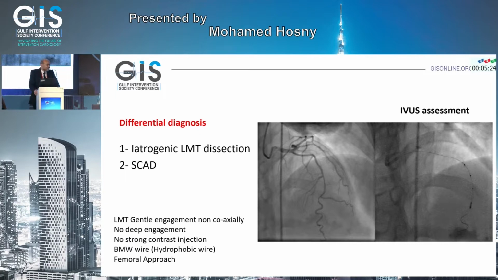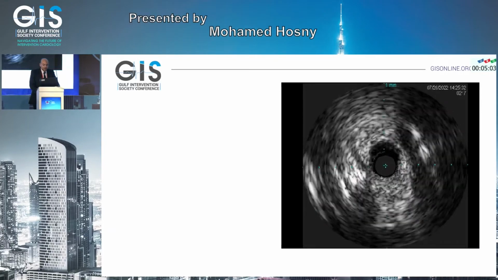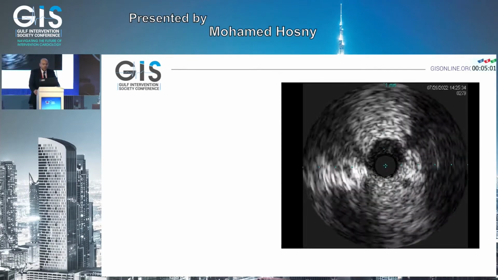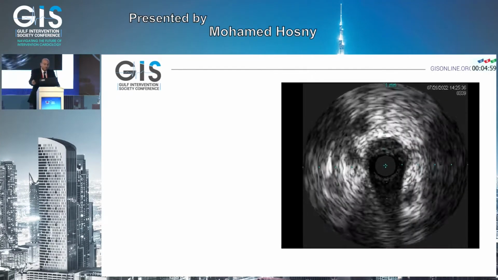But here, we went with the EBU guiding catheter, 6 French femoral approach, with gentle, non-coaxial engagement of the left main and no strong contrast injection. We went with the BMW wire, reached the distal segment of the LAD, and did the IVUS. This is a pullback from distal to proximal.